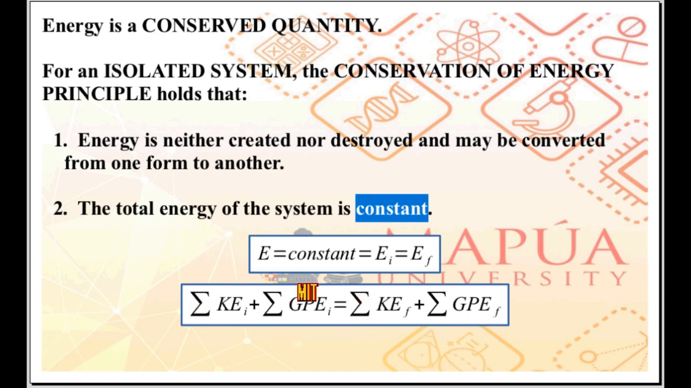So for the initial mechanical energy of the system, add all the kinetic energy for the initial case, add all the gravitational potential energy for the initial case, and you have the initial mechanical energy. And do the same thing for the final mechanical energy. Add all the kinetic energy for the final case, add all the gravitational potential energy for the final case, and the total is the final mechanical energy of the system. You have the conservation of energy equation.